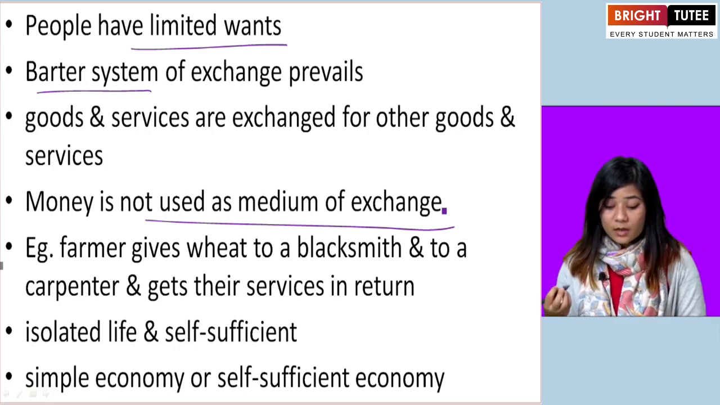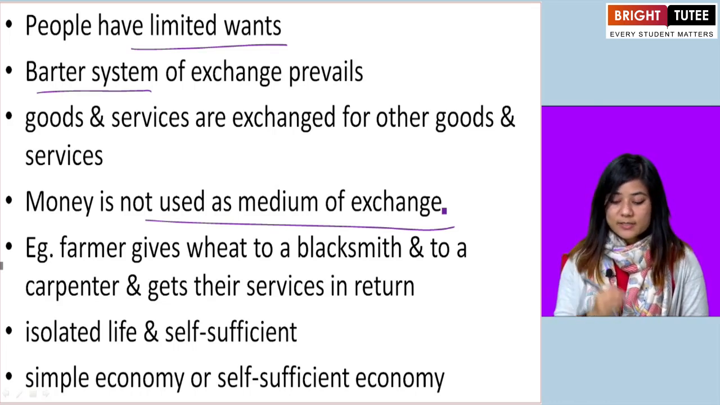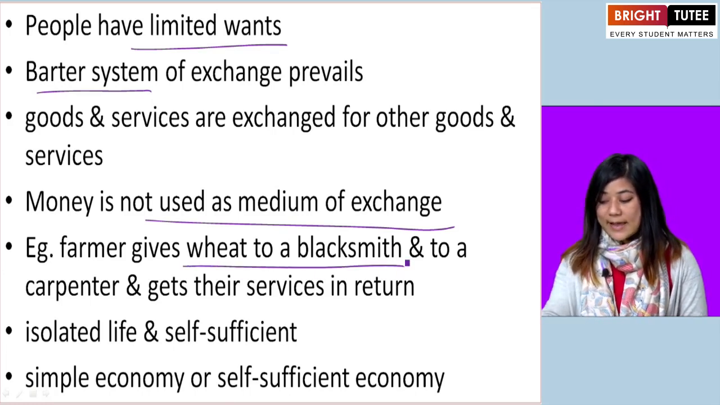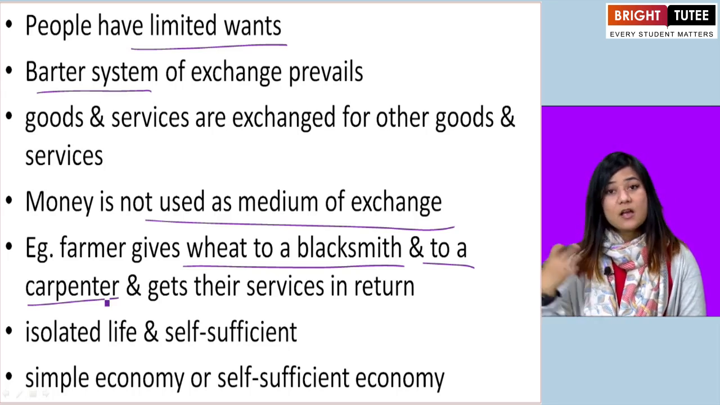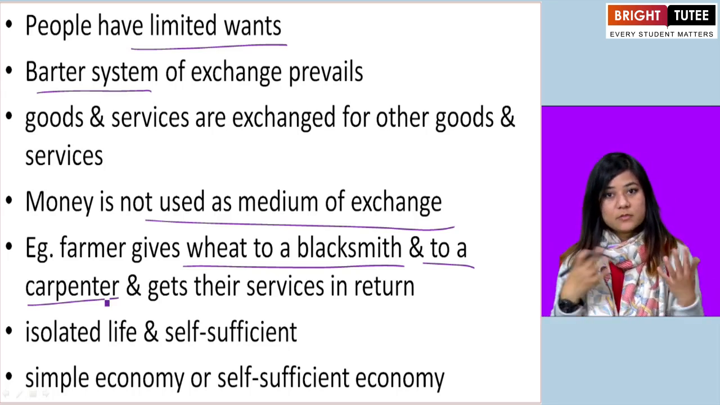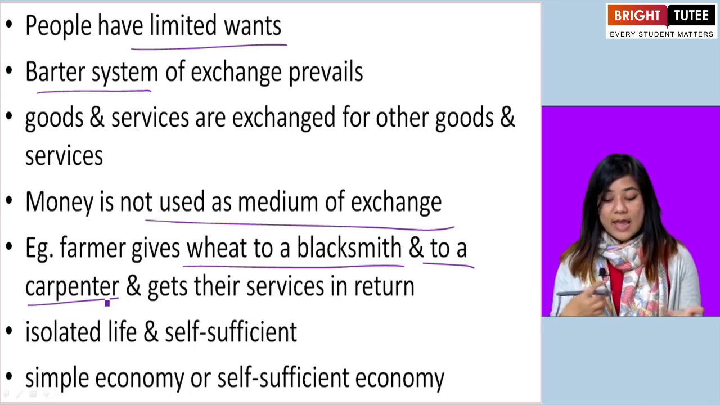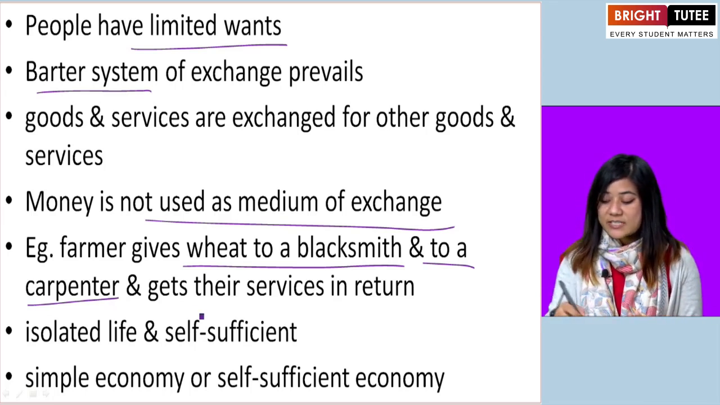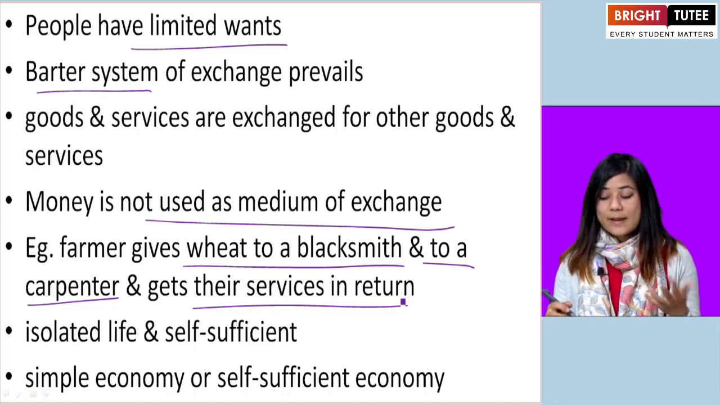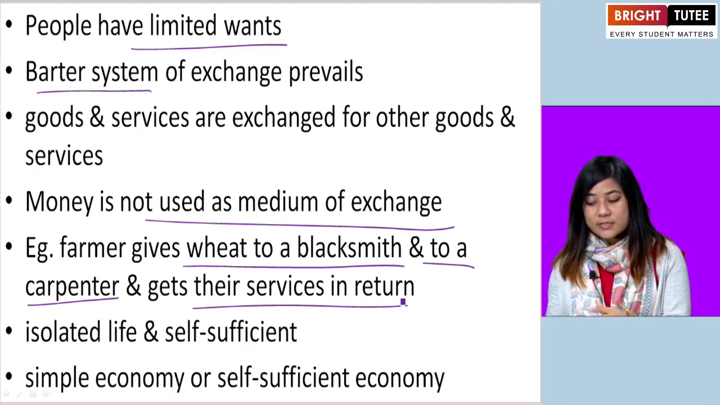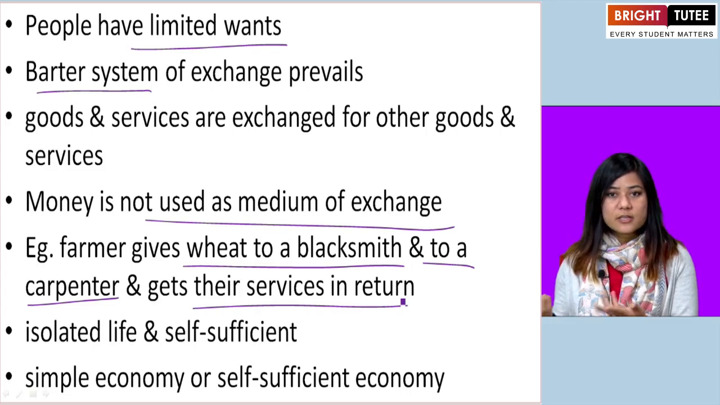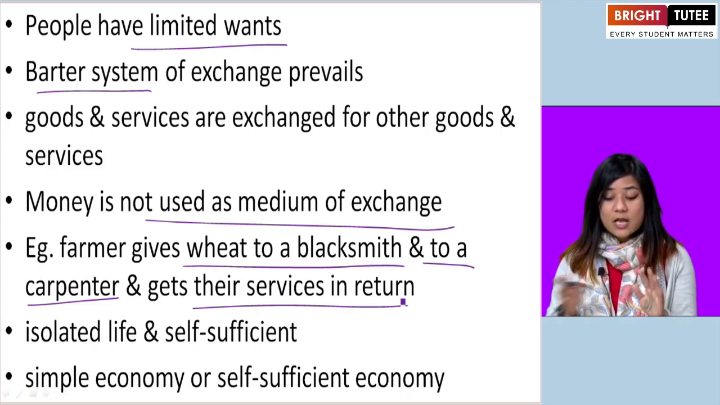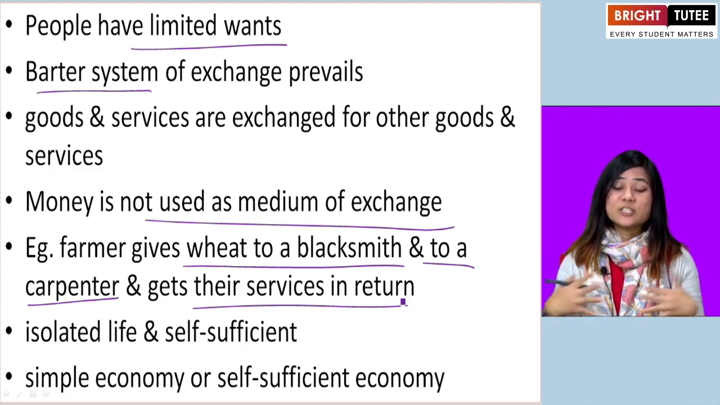Okay. So how does the barter system work? This is a very simple example. A farmer gives wheat to a blacksmith and to a carpenter. Okay, the blacksmith and the carpenter receive wheat, some grain, crop from the farmer, and in return for the grain, the farmer receives services. So the blacksmith will fix some tools and the carpenter will come and fix tools or the house or any other thing that the farmer needs. Okay, so that way goods and services are exchanged. Alright.